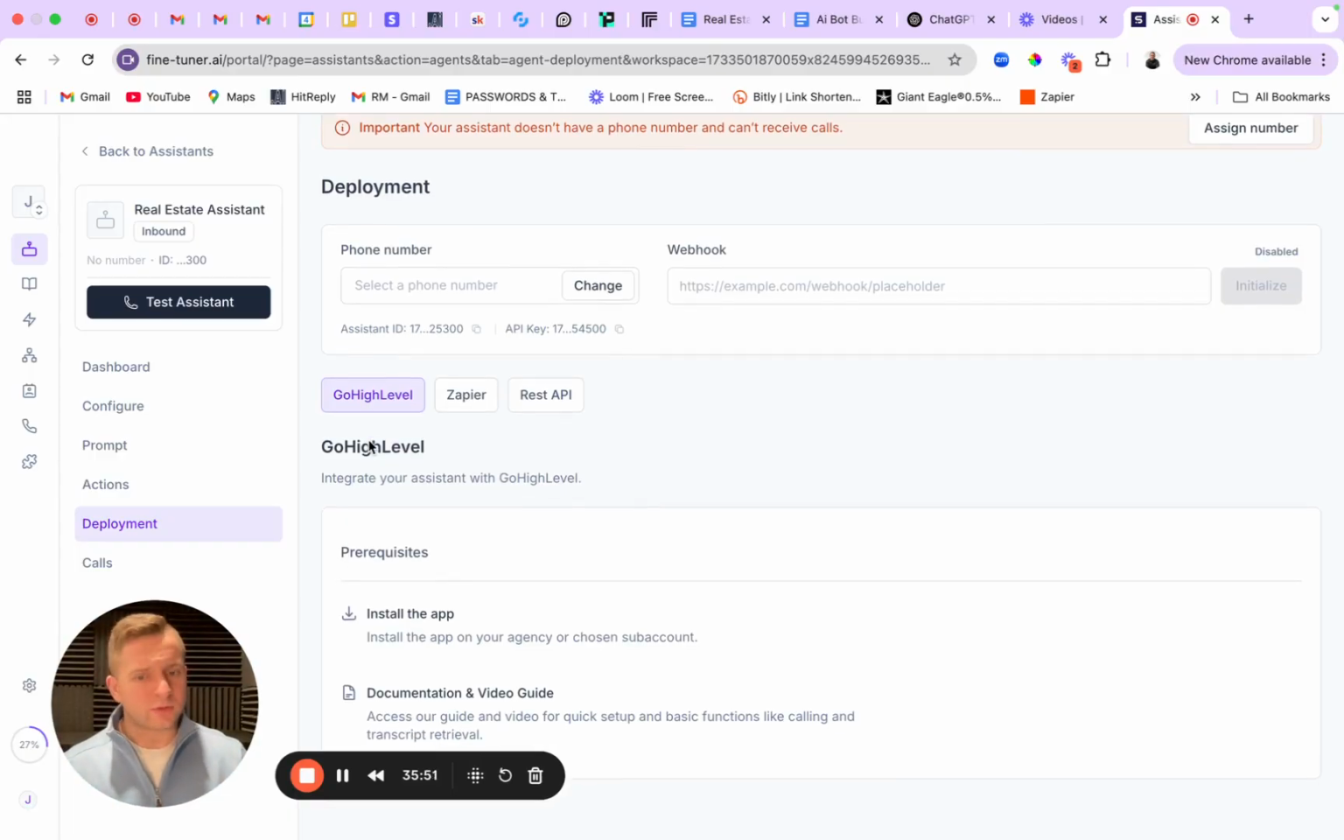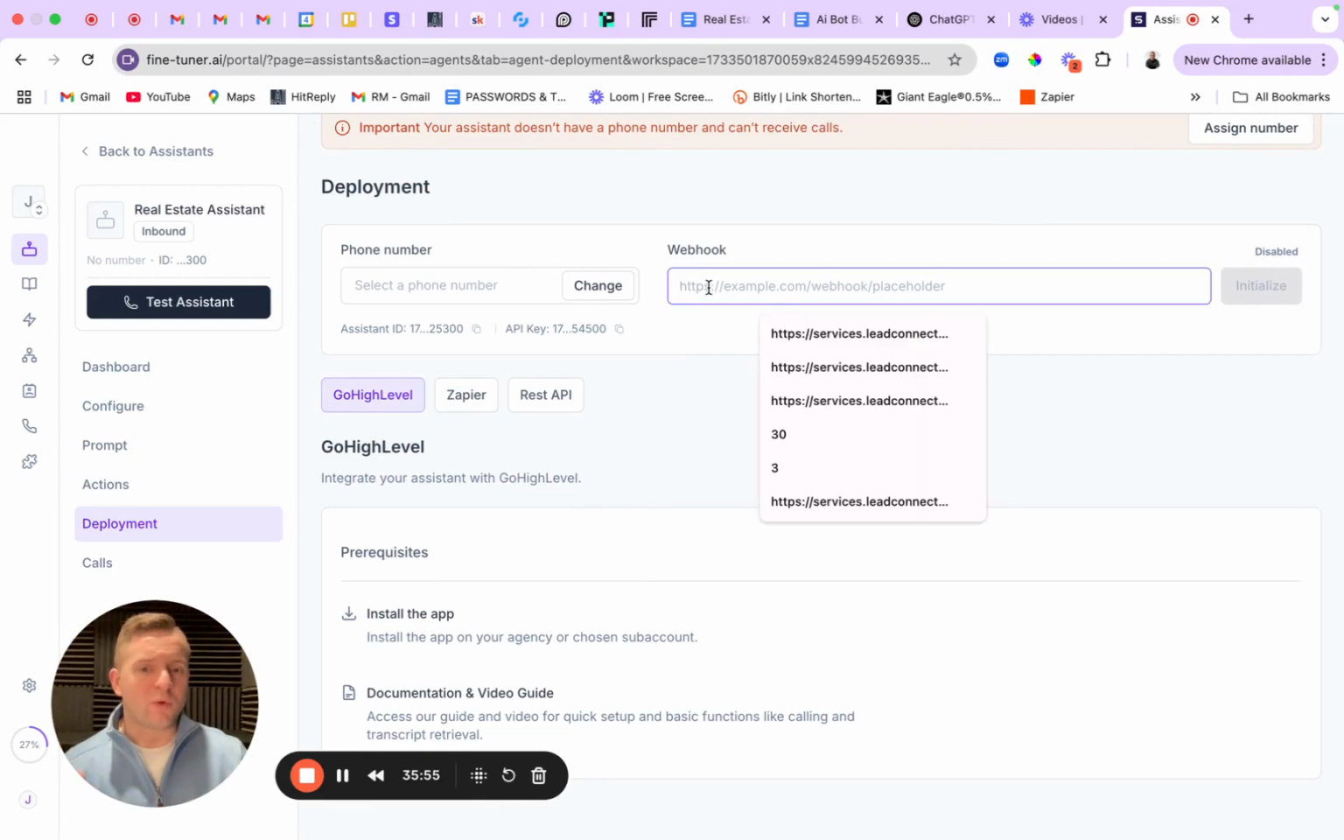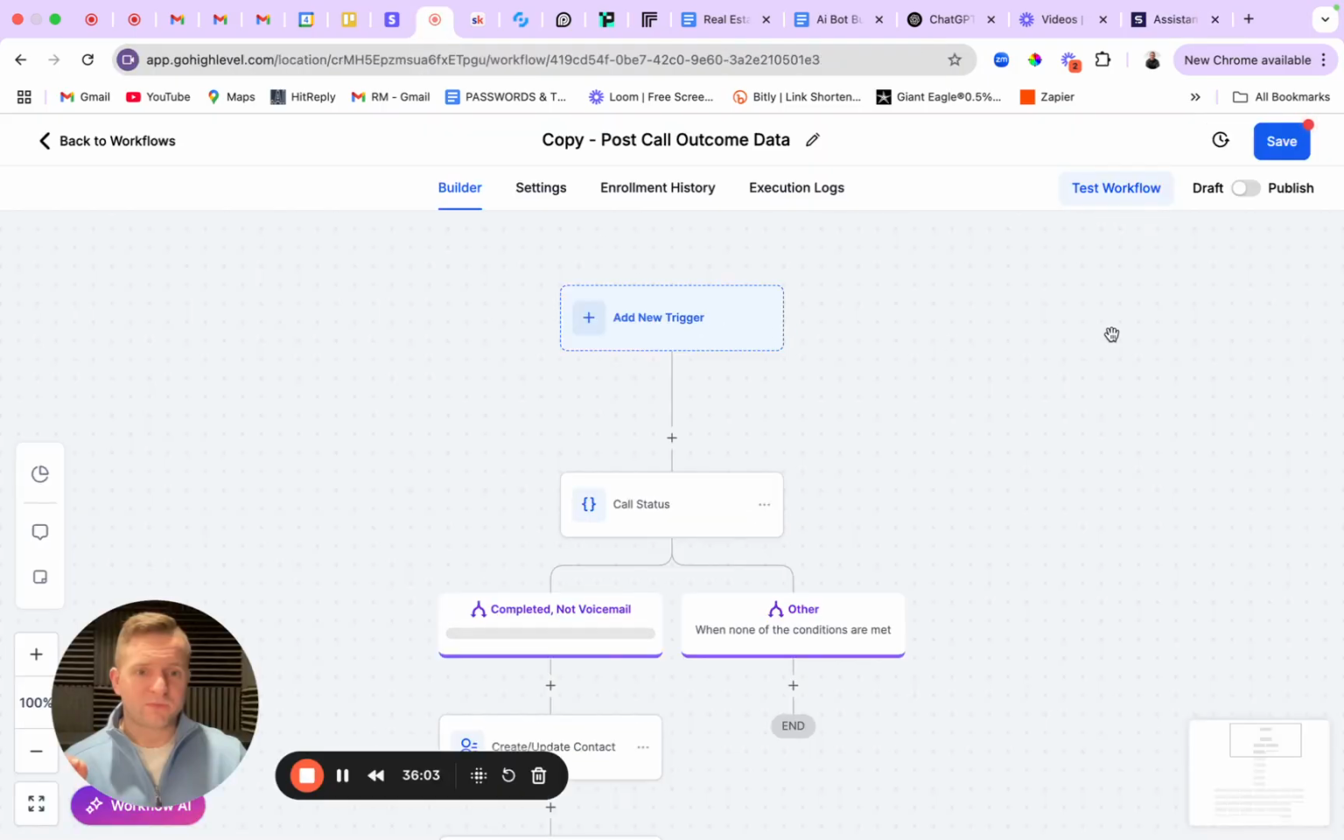I'm within Go High Level. Good to go. Everything's already set up in there with the integration. I'm going to go ahead and put a webhook in right here and then hit initialize. Now, where I'll get that webhook, let me pop back into Go High Level, and I'm going to go ahead and copy to workflow. So I will get that webhook.